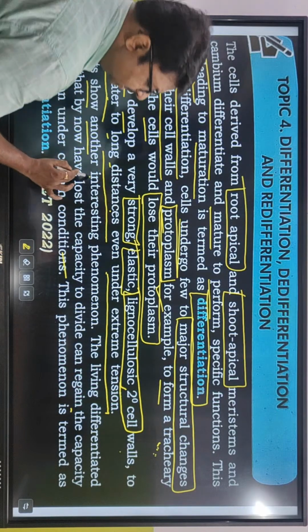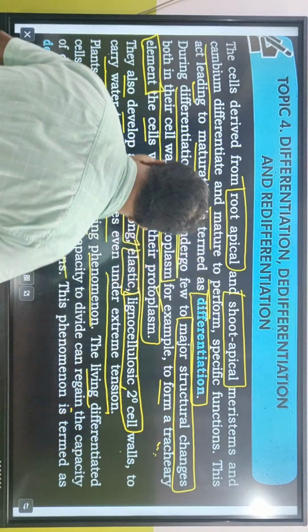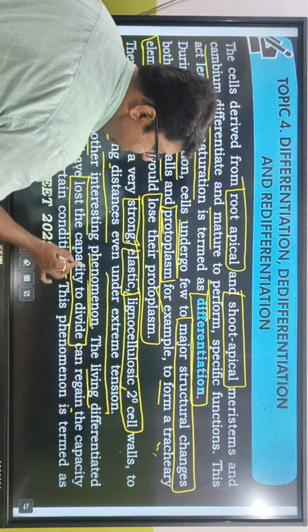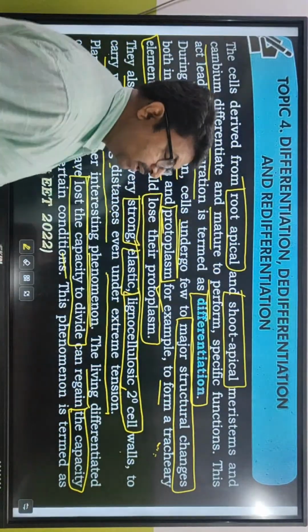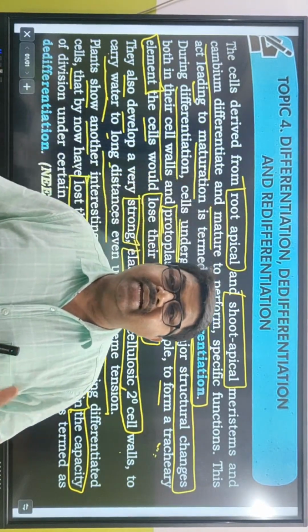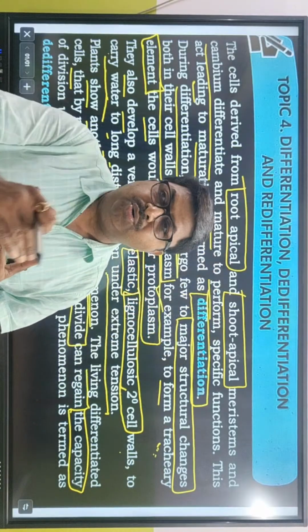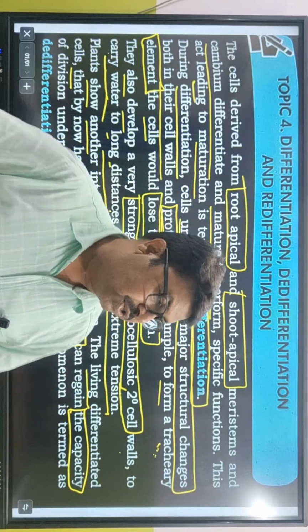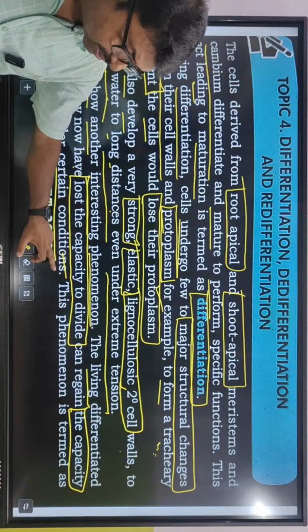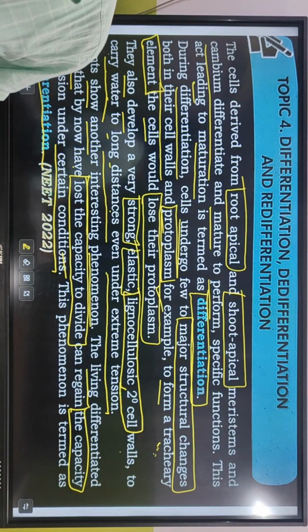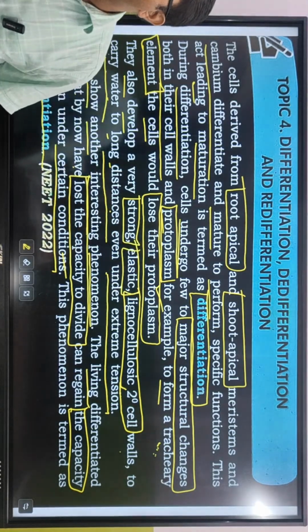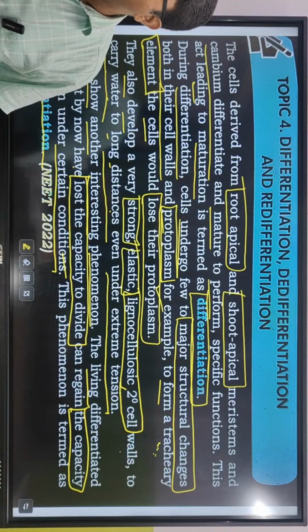Plant shows another interesting phenomenon. The living differentiated cells that by now have lost the capacity to divide can regain the capacity to divide. তার মানে এবার কি করেছিল? এরা ডিভাইড করার ক্যাপাসিটি হারিয়ে ফেলেছিল, and then suddenly regains their capacity to divide. তারপরে সেকেন্ড টাইম যখন ওরা রিগেন করলো ক্যাপাসিটি টু ডিভাইড, that is termed as de-differentiation. Under certain conditions, সব কন্ডিশনে না, they regain the capacity to divide again.